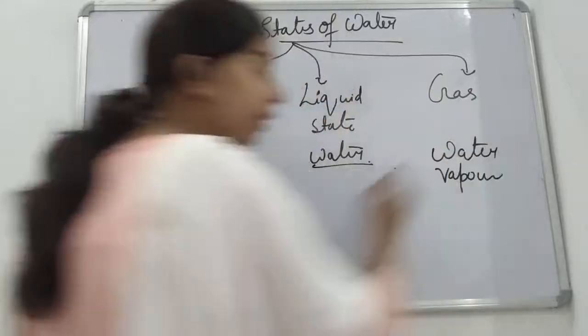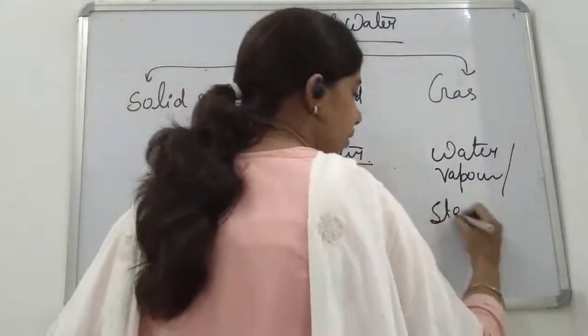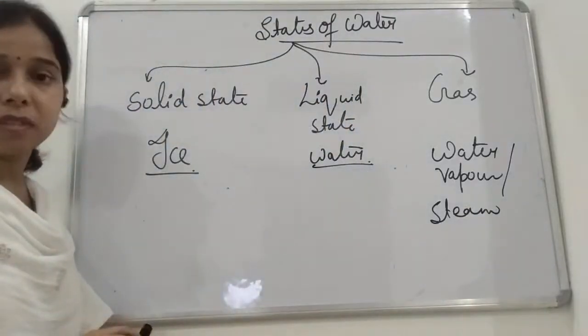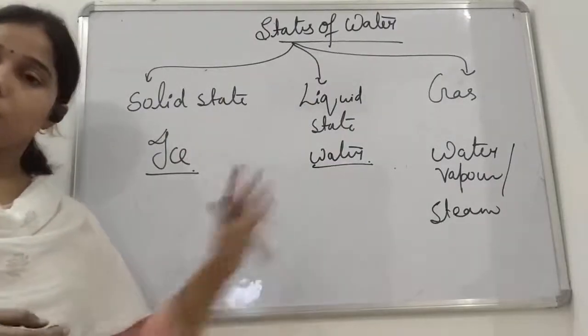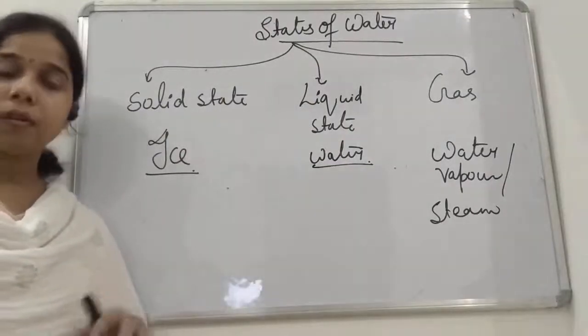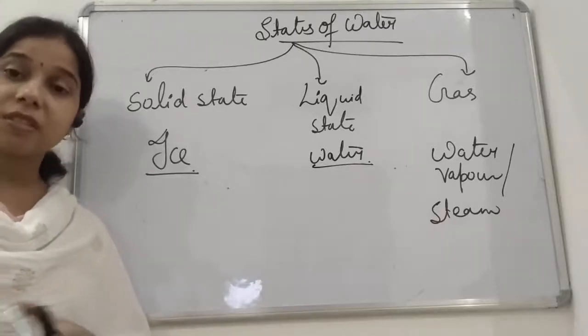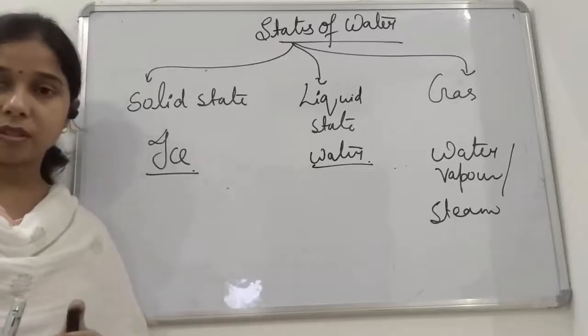We use another term for water vapor, students, and that is steam. So either water vapor or steam. Now when you provide heat to water, what will happen? This water will get converted into water vapor, which is the gaseous form of water, or steam.